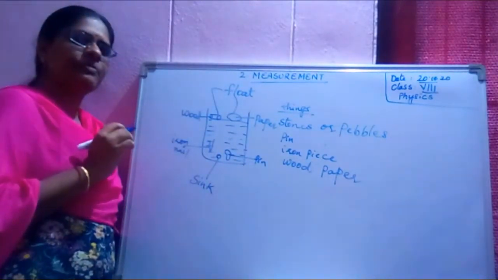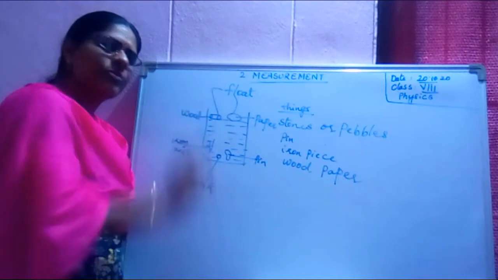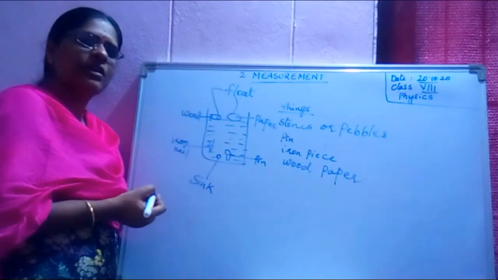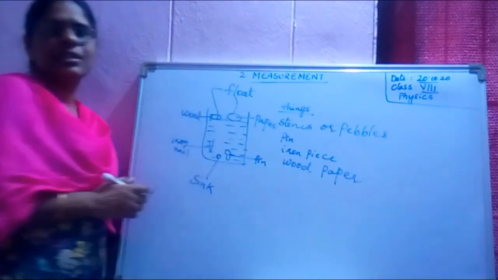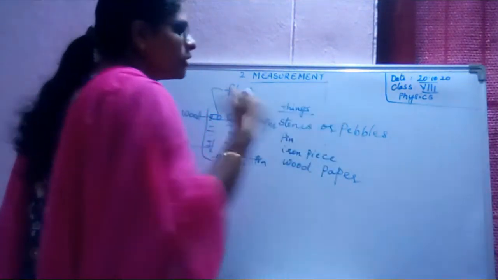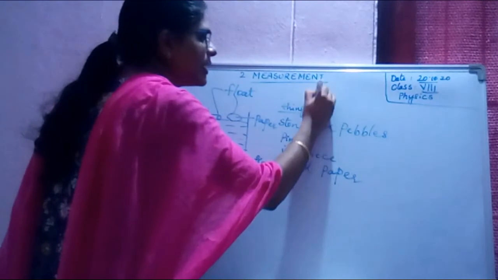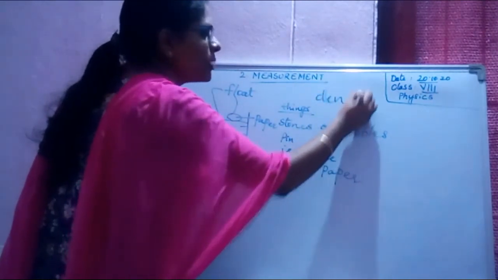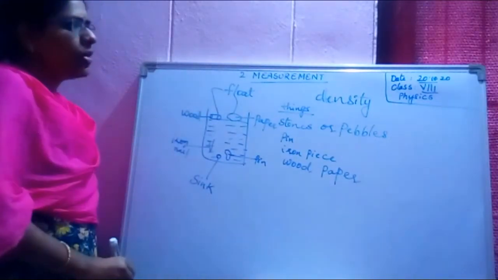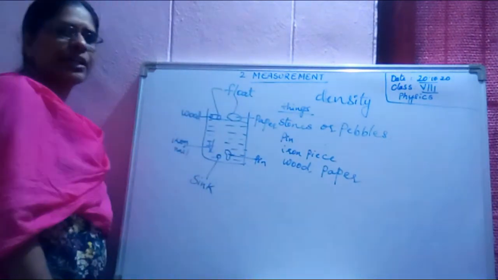Now, we get a doubt. Why, madam, are some things sinking at the bottom, while some things are floating at the top? To know about this, scientists have introduced a term called density. Density is the new term you will be learning today. Why are some objects sinking and why are some objects floating?